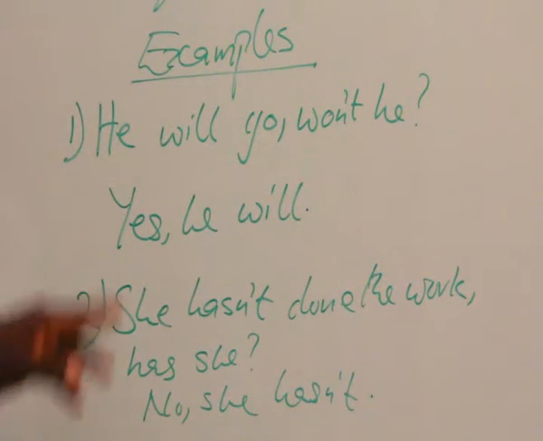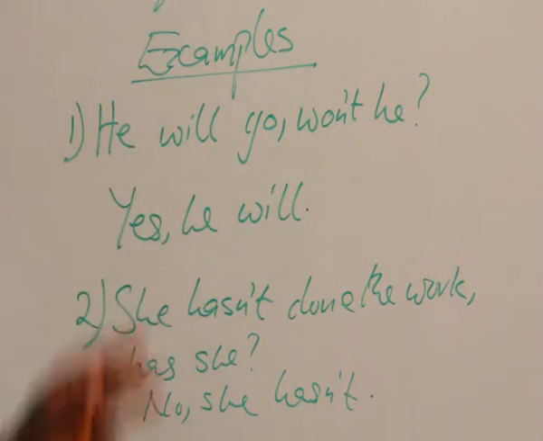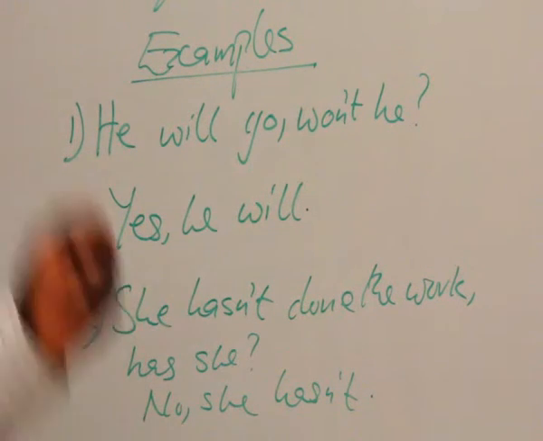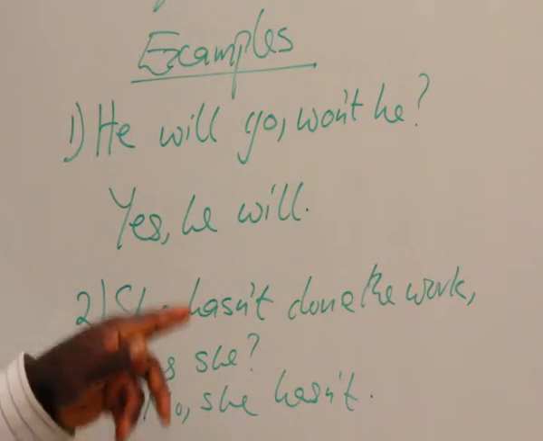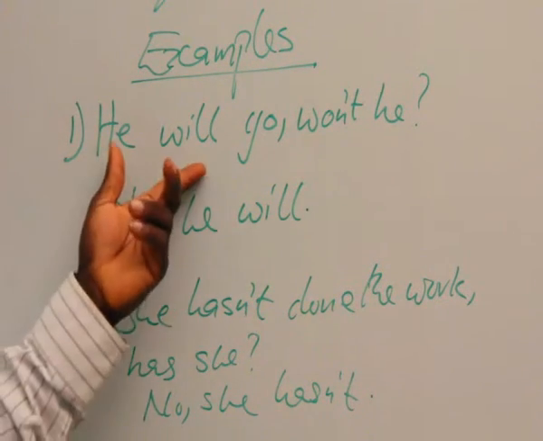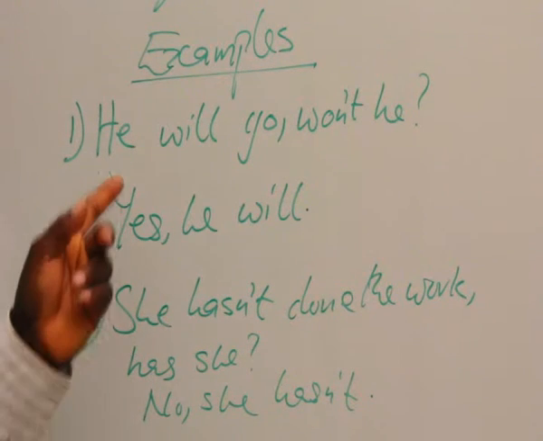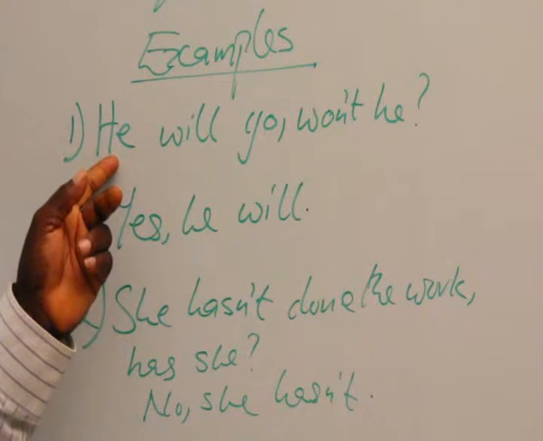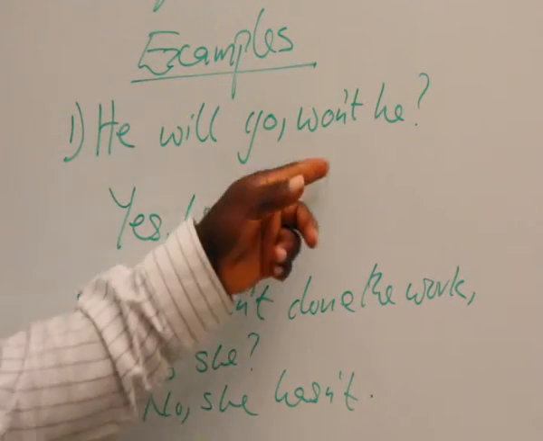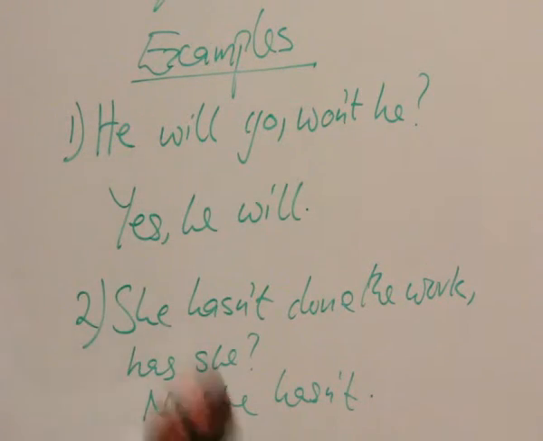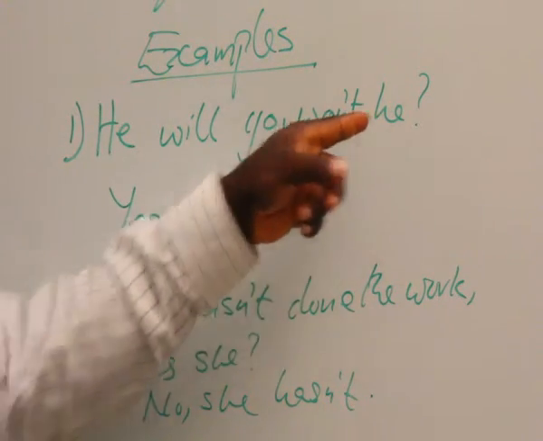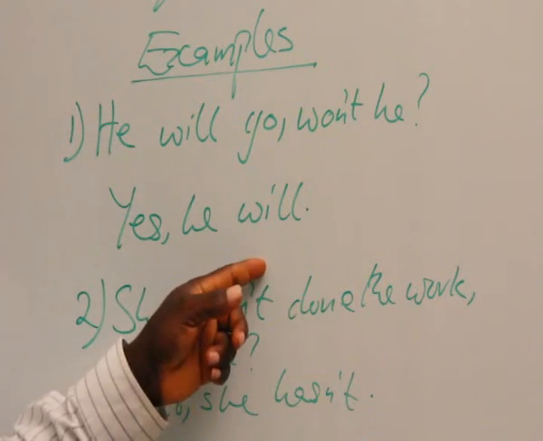Now, another point is, what if you do not have an auxiliary verb? You have a main verb. If we have a main verb, we bring the "do" verb corresponding to the tense or number that we have here. Let's take, for example, if what we have here is "he plays football". We cannot say "playing he". So we bring in a do verb. "He plays football" will be "doesn't he?", and then we'll have "Yes, he does."